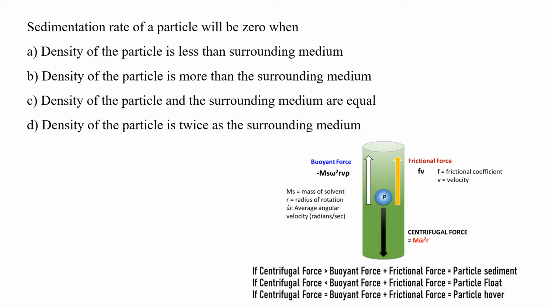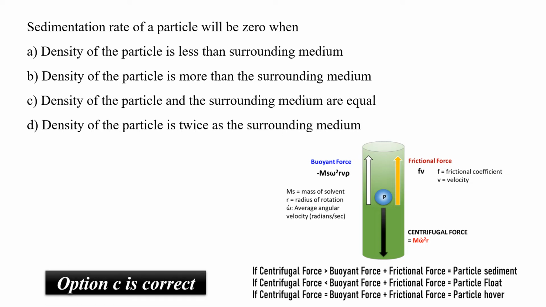So here option C has to be the correct answer, that whenever the density of the particle and the surrounding medium are equal, then it will always be in a hovering condition. This is the same concept which we used in the isopycnic type of gradient centrifugation. So option C has to be the correct answer.